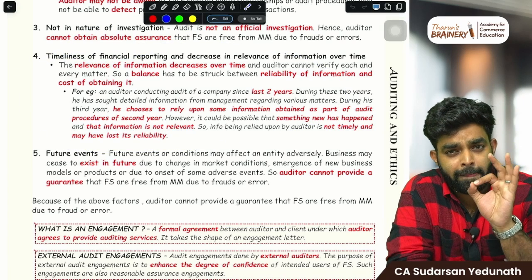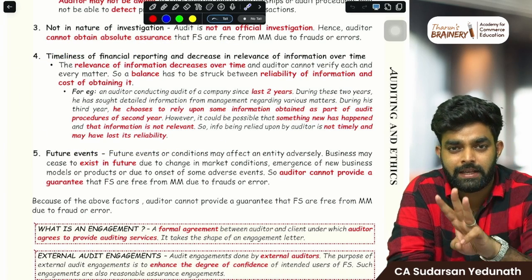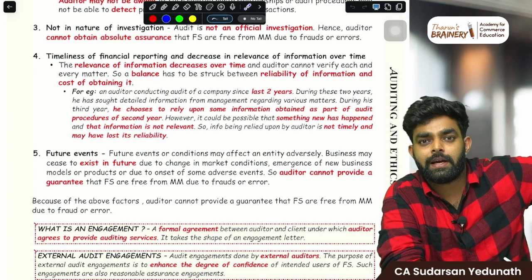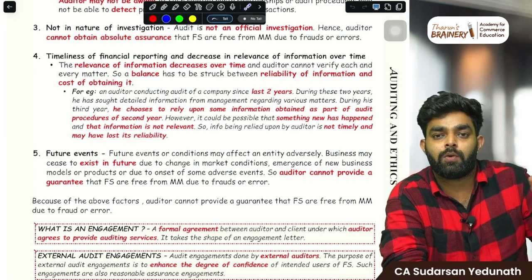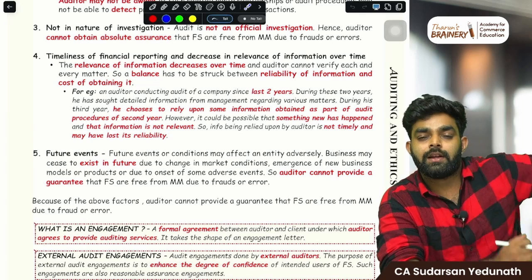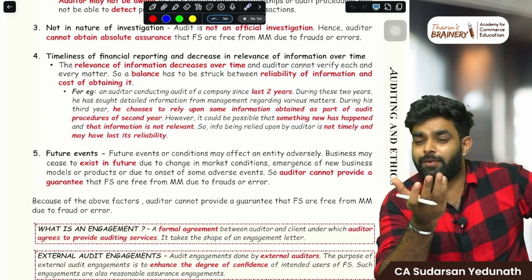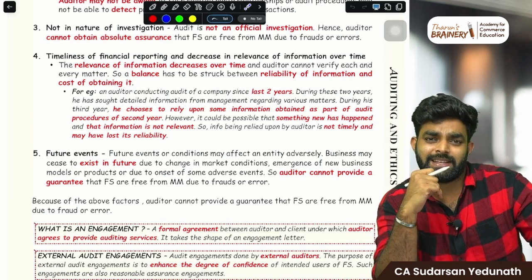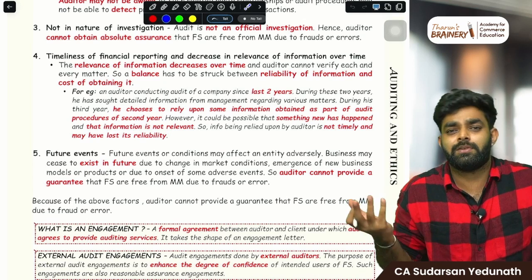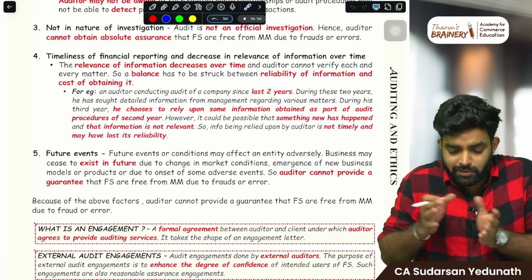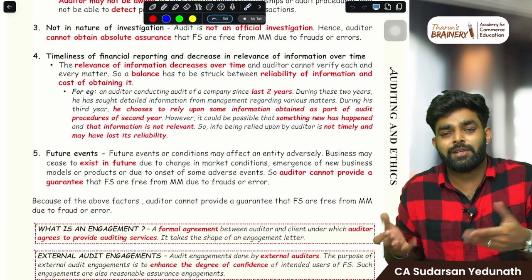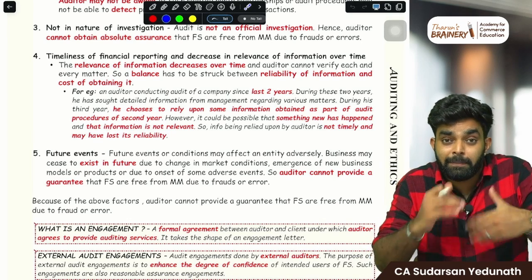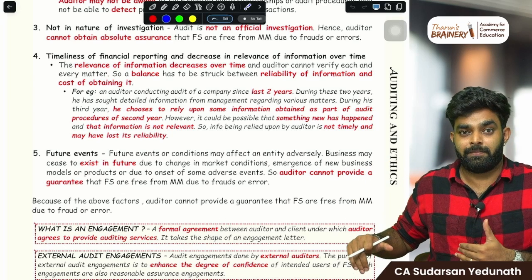Then timeliness of financial reporting. Let me ask you, if I am the auditor for a company for 3 years, and last year I prepared a report on their internal control adequacy. So this year when I am going, sometimes I may think, oh, last year I prepared it, everything is the same, why should I prepare something extra? Let me rely on that. Most of the auditors will do this. Last year we prepared that, so this year why should we do that again? Let's rely on that. But sometimes some information has changed this year.